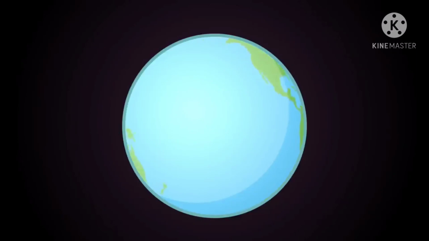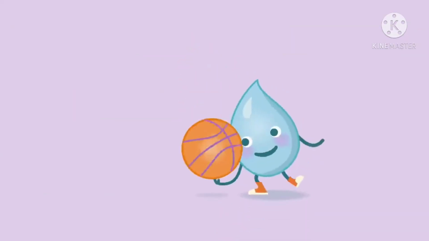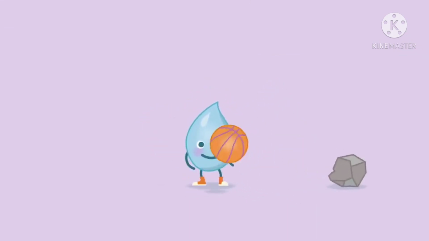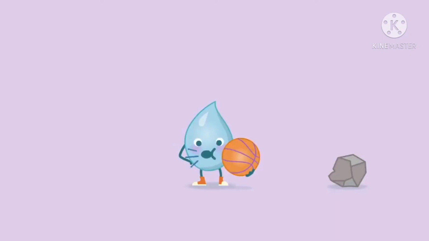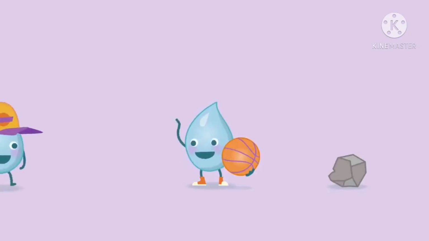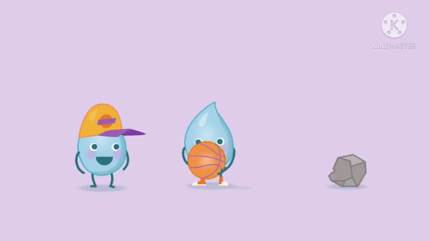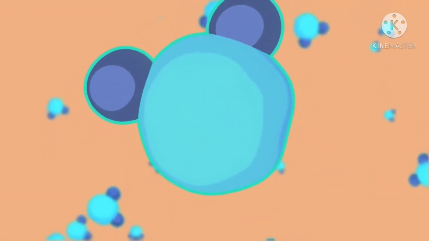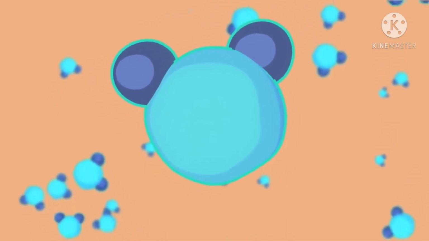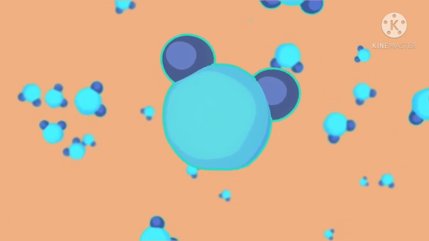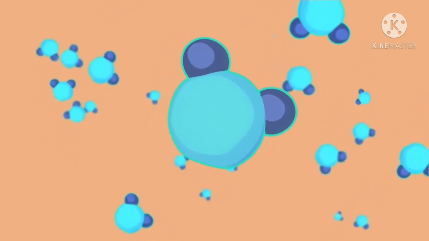On Earth, everything is made up of matter. It's everything around us. Heavy rocks are made of matter, and even things we can't see, like air, are made of matter. Even your friends are made of matter. If it takes up space, then it's matter. Matter is made up of atoms and molecules, which are too tiny to see unless you have a very strong microscope. They're like tiny little building blocks that make up everything around us.